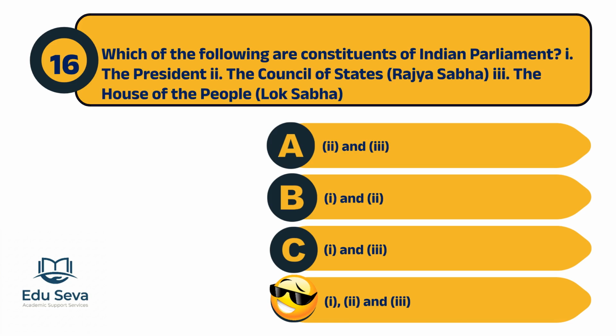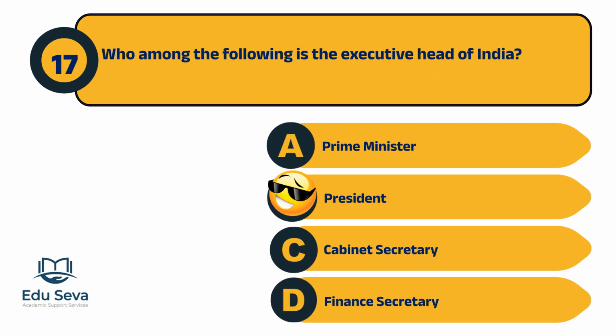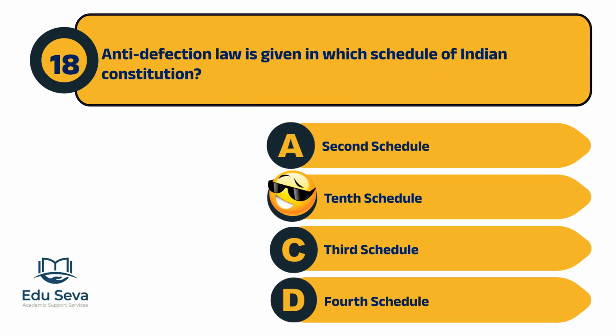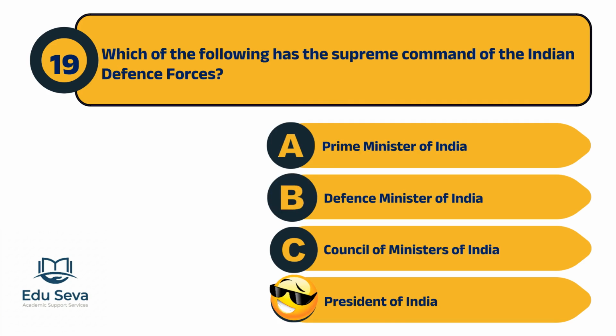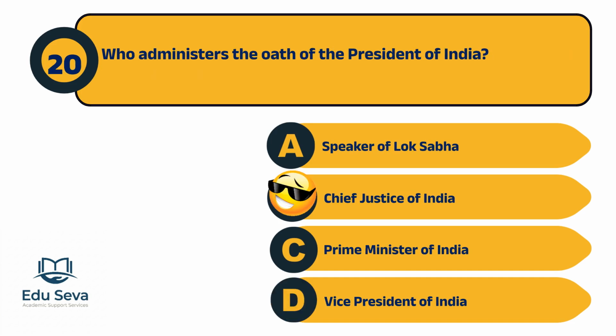The constituents of the Indian Parliament are the President, the Council of States, and the House of the People. The executive head of India is the President. Anti-defection law is included in the 10th schedule of the Indian Constitution. The President of India has the supreme command of the Indian Defence Forces. The oath of the President of India is administered by the Chief Justice of India.